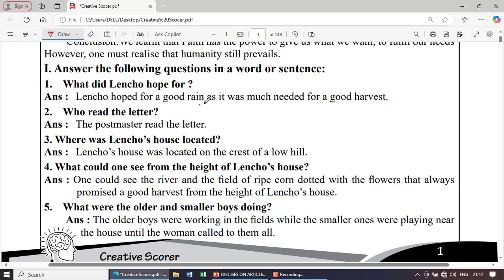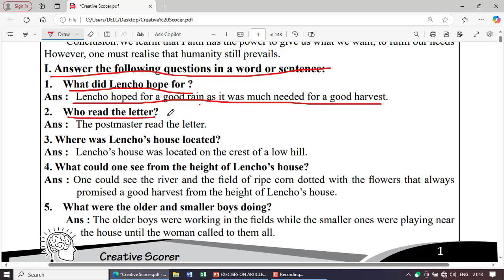First, we discuss the 1 mark questions from this lesson. Answer the following questions in a word or a sentence. So this type of question is asked for 1 mark in your examination. First question, what did Lencho hope for? The answer, Lencho hoped for a good rain as it was much needed for a good harvest.